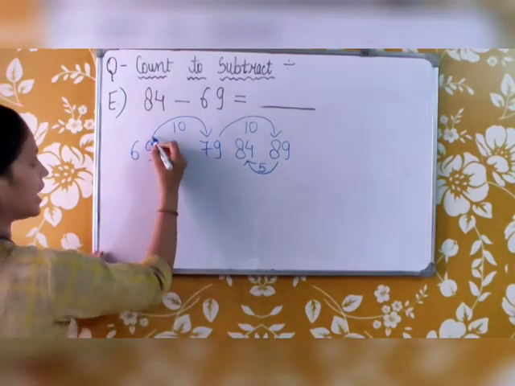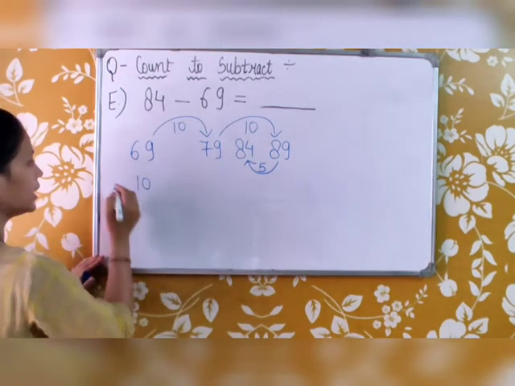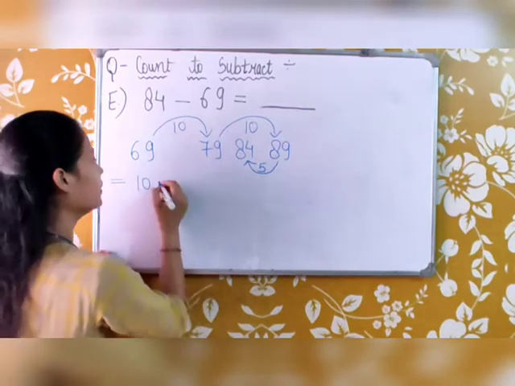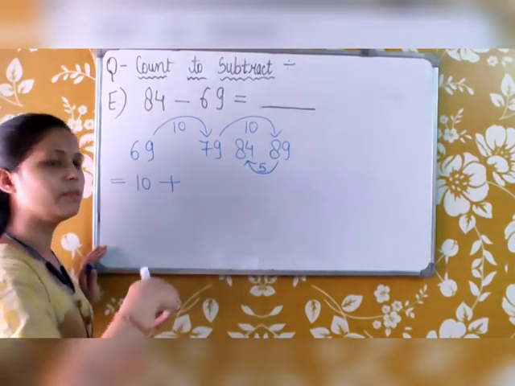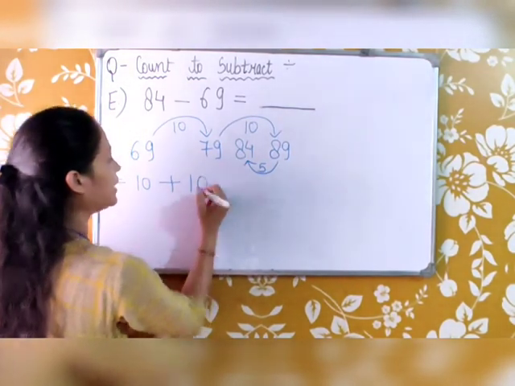See here, we have done 10 forward jumping, and 10 more forward jumping, so we will add them. In forward jumping we add and in backward jumping we subtract.